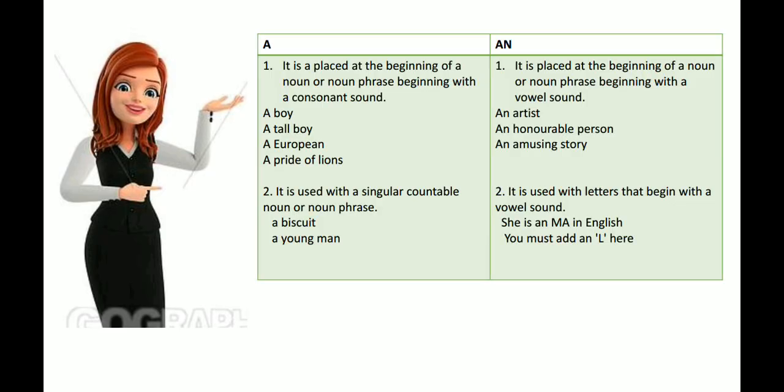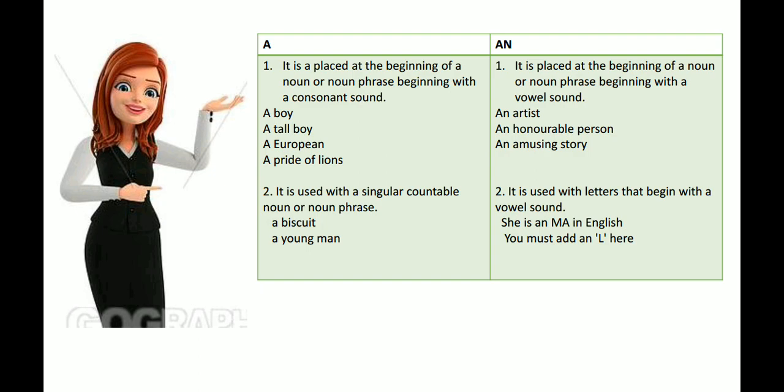Okay. Now, let's see where and how to use a and an. The article a is placed before a noun or noun phrase beginning with a consonant sound. For example, a boy, a tall boy, a European, a pride of lions, etc. It is used with a singular countable noun or noun phrase. On the other hand, an is placed at the beginning of a noun or noun phrase beginning with a vowel sound. For example, an artist, an honor, an amusing story.